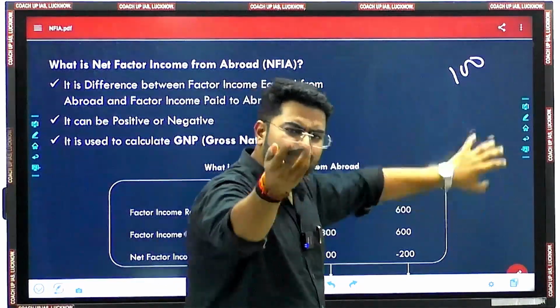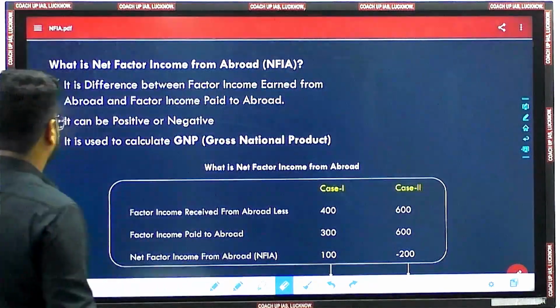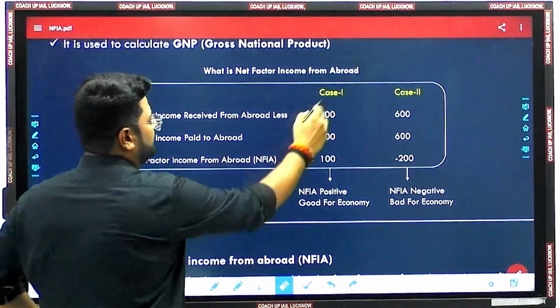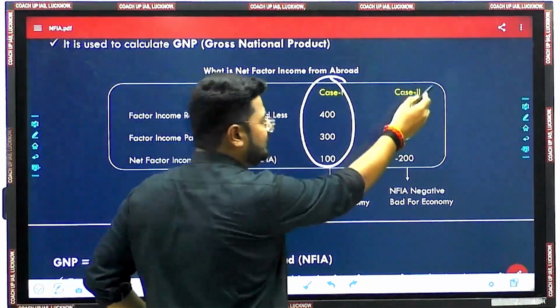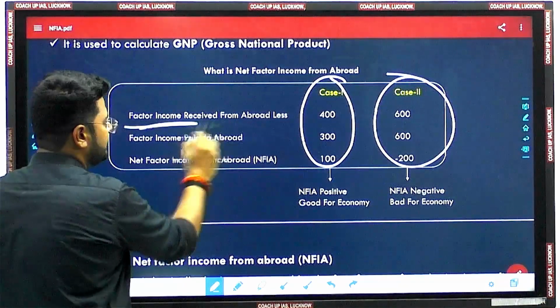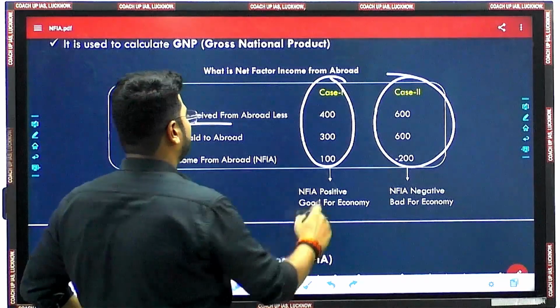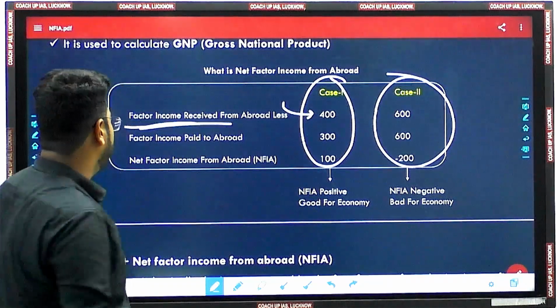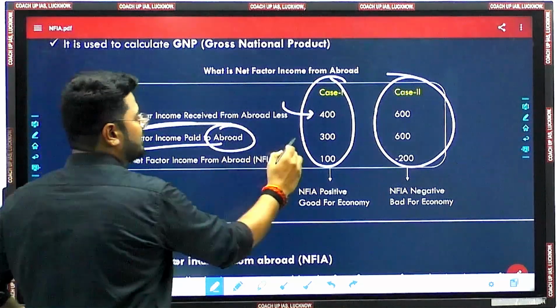Let's take a few more cases. See, we have case 1 and we have case 2. So factor income received from abroad. Let's say in this case factor income coming from abroad is 400, fine, and factor income paid to abroad is 300.